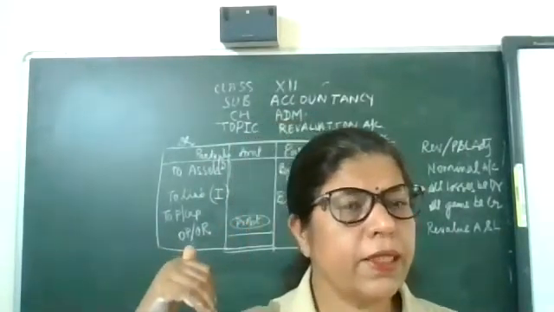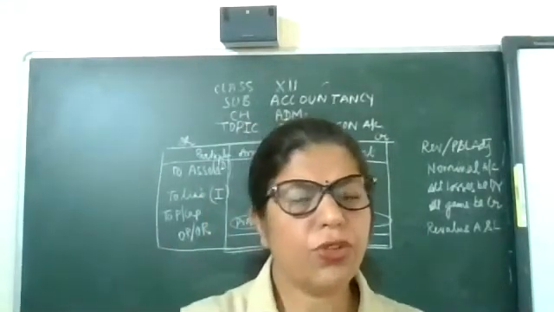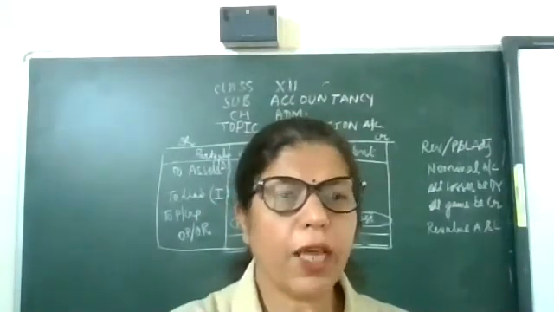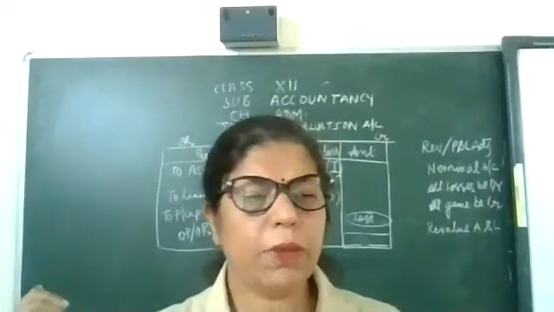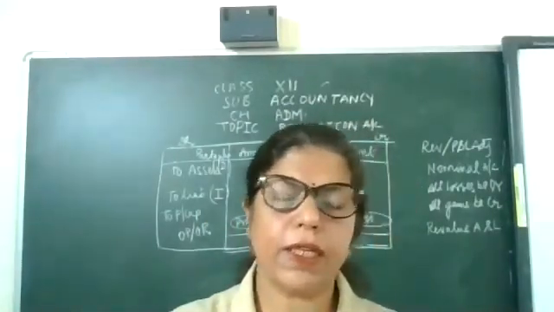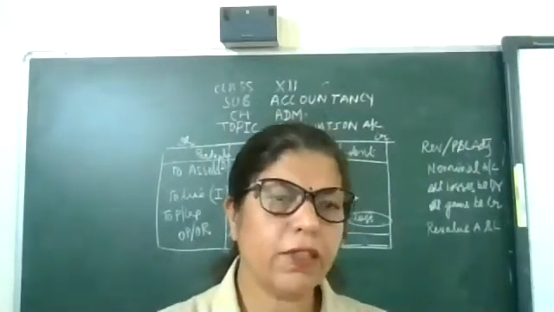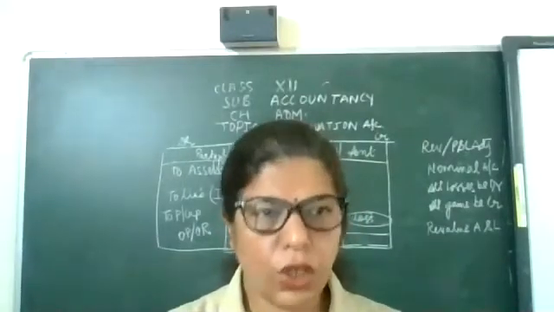Liabilities increase in debit, liabilities decrease in credit. So, for asset, DI, and for liabilities, ID. Okay, now the balancing figure. If that balancing figure is in debit side, that will be treated as profit, and if that balancing figure is in credit side, loss.